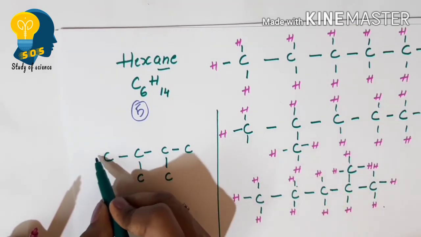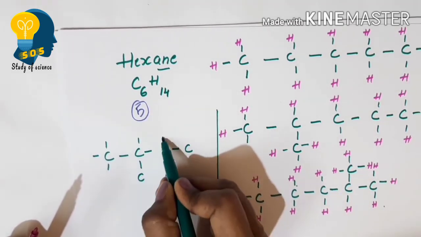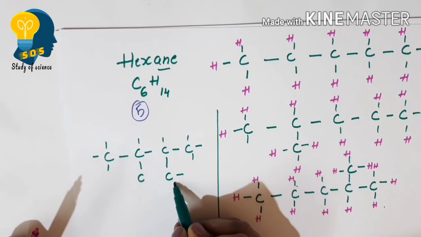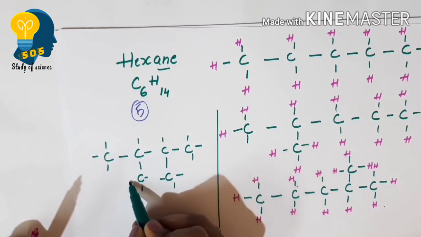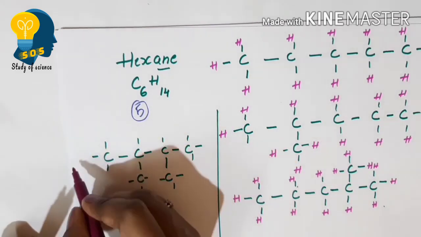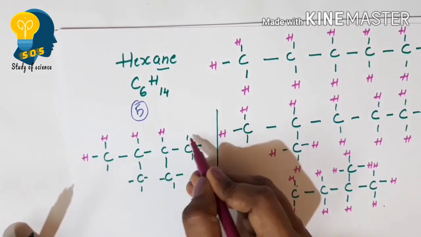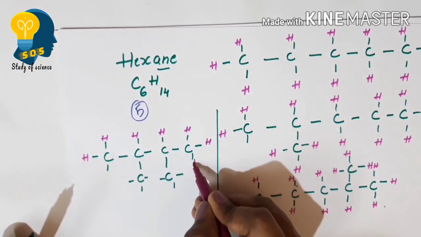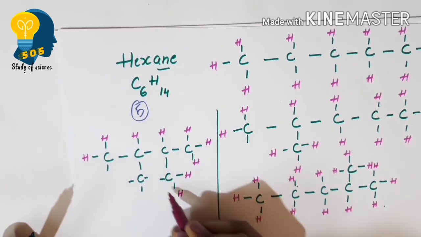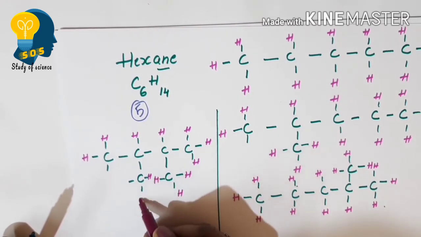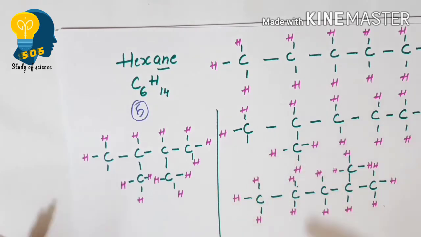Now let me write the hydrogens. There are totally 14 hydrogen atoms here also. So this is the fourth possible structure that I can write for hexane.